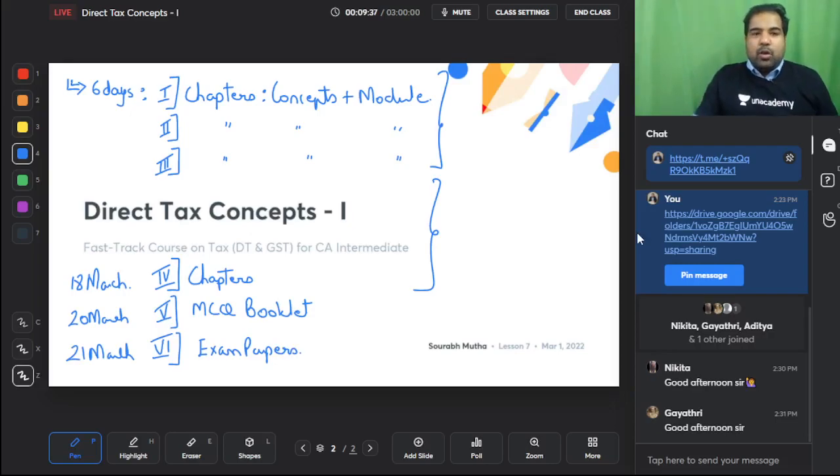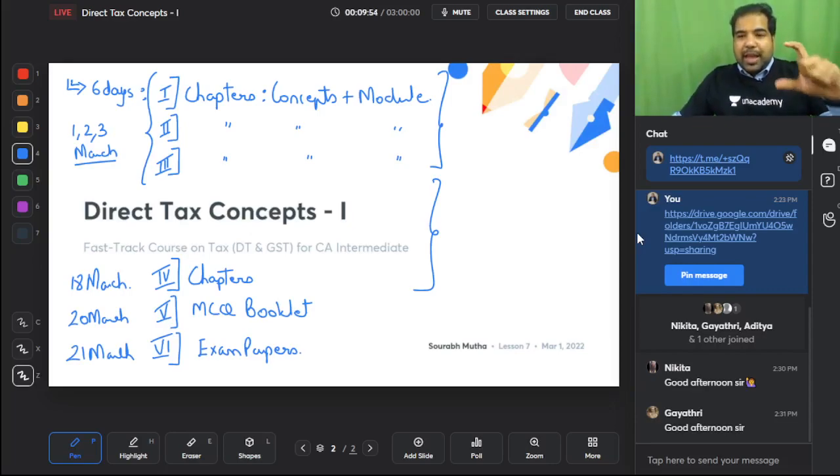So this is the schedule. Guys, any questions you have on the schedule should be clear now. So this is the 1st, 2nd and 3rd of March, and this is 18th, 20th and 21st March. Good afternoon everyone. This is how I plan to complete the portion so that we do really well. Also, the gap is a very nice gap for you to do other subjects or to do tax on your own before we come and do some questions here. Direct tax will be taken care of really well with an exam focus.